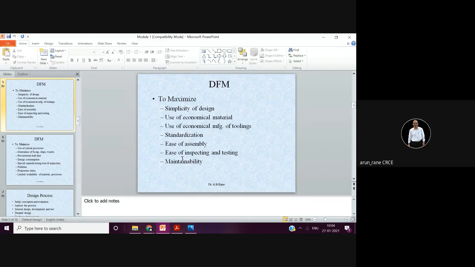Then ease of assembly. Whatever you design should be able to be assembled properly, and we follow the approach called the top down approach. It means you have to assemble in such a way that all the components go from the top. You don't have to rotate the components, like turning this face upside down, rotating it and then entering it. So you have to see the ease of assembly.